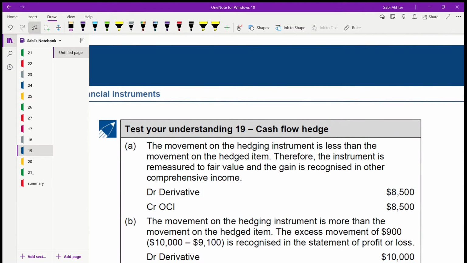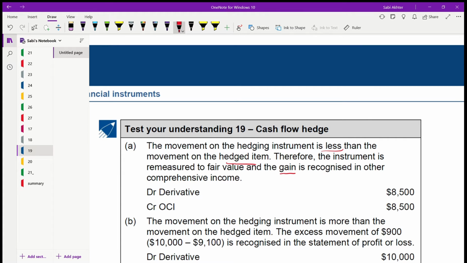The movement of the hedging instrument in A, it's less, right? The movement on the hedging instrument is less than the movement on the hedged item. Hedged item is your cash flow. So therefore, the instrument is remeasured to fair value. Okay, we all know it will be remeasured to fair value, but where will the gain go?